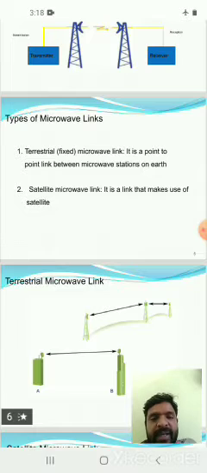That means the signals are transmitted from an earth station to a satellite, and the satellite reflects and retransmits them to another earth station. In this way the link is carried by the satellite, so it is called a satellite microwave link.